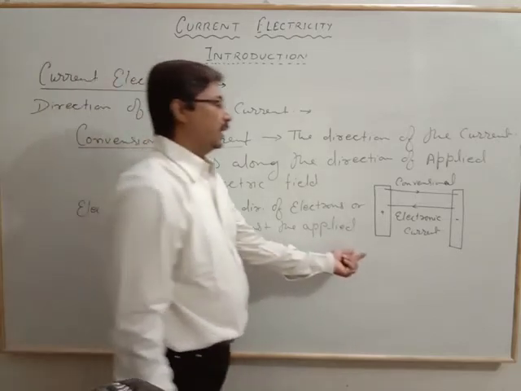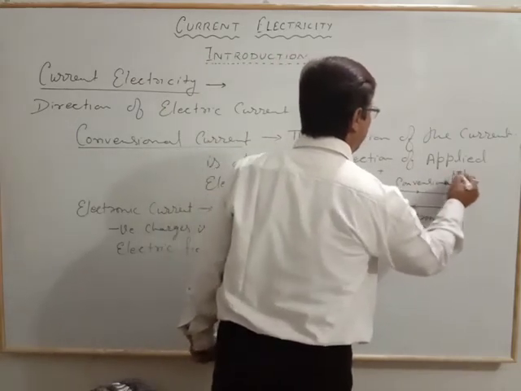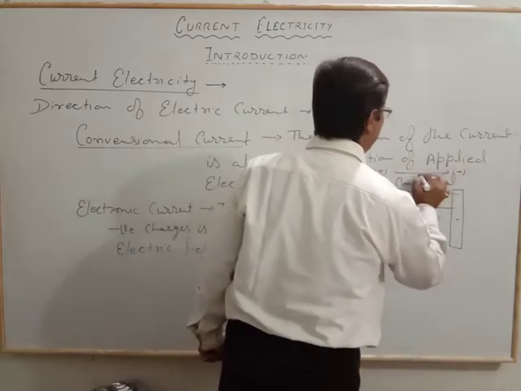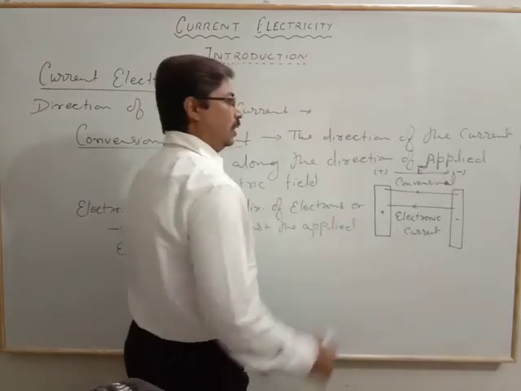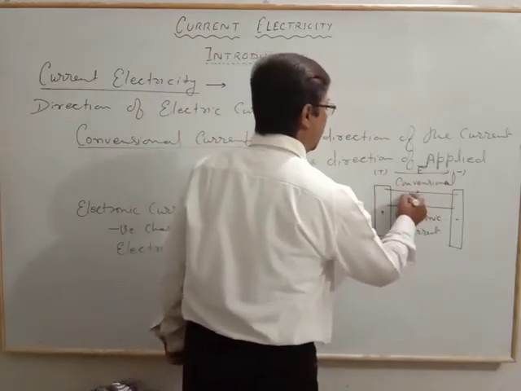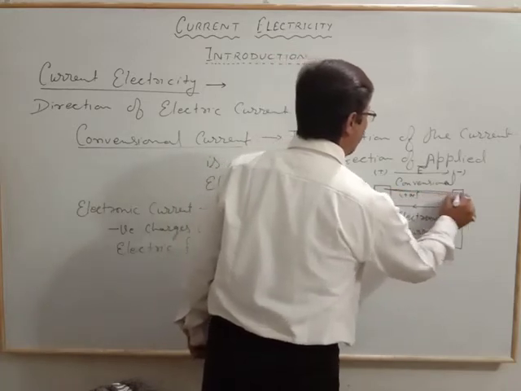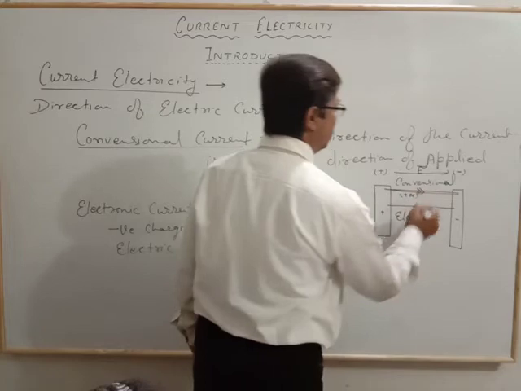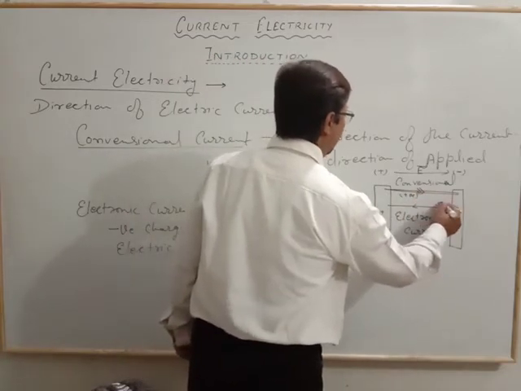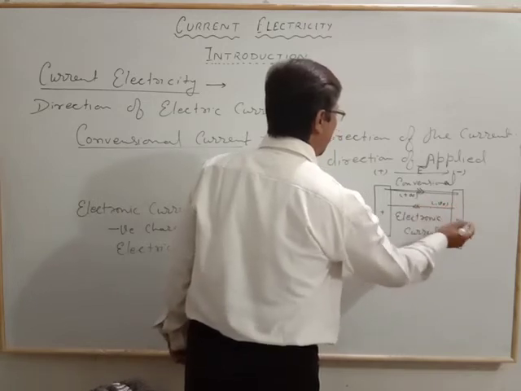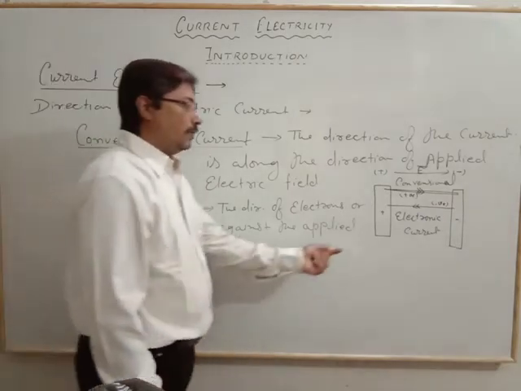And that is about the direction of this. Now in the applied electric field, this one is the positive and here is the negative. So in that case the field direction is from positive to negative. That is the field direction. So for the conventional current, the positive charge will move from positive to negative, the direction is like this. For electronic current, the electron, the negative charge, will move, and the direction is against the applied electric field.